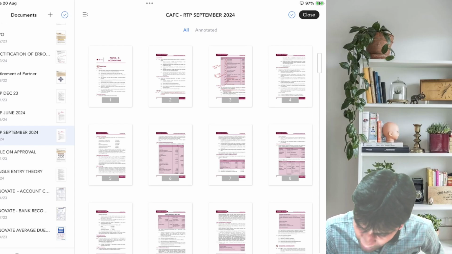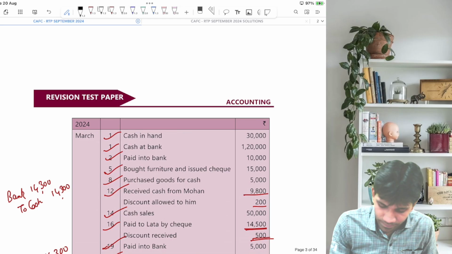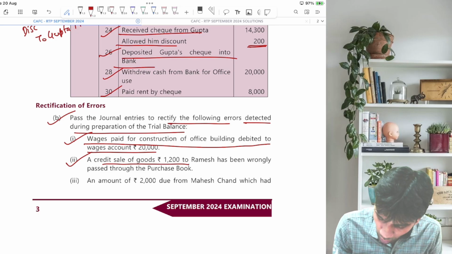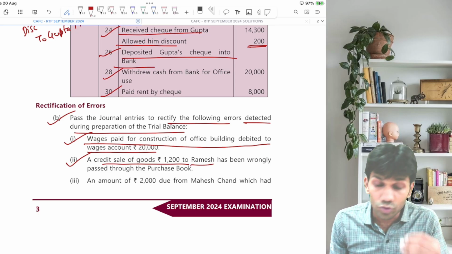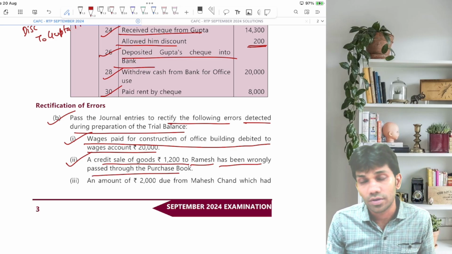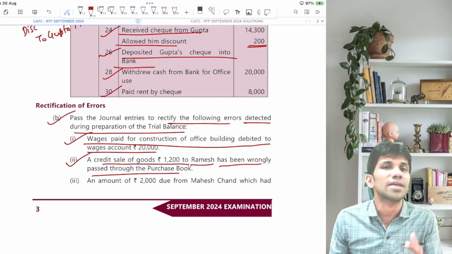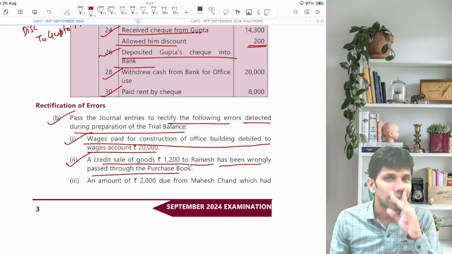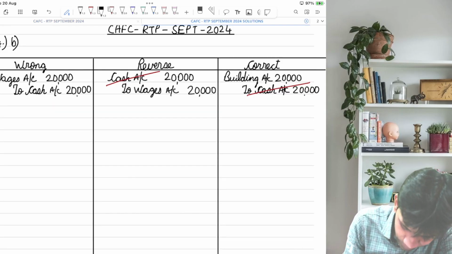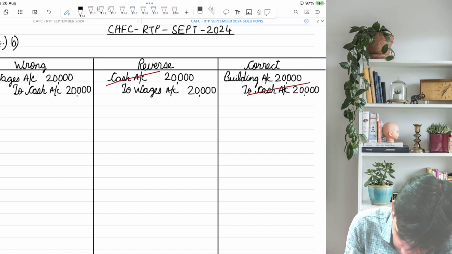Let's go back for the next transaction, rectification one. Here it is. A credit sale of goods of 1200 to Ramesh. So we have sold goods to Ramesh, but it has been wrongly passed to the purchase book. Very good. We sold goods to someone and we recorded it as a purchase. So credit sales shown as credit purchase. Let's go for this working note. This was number 1.